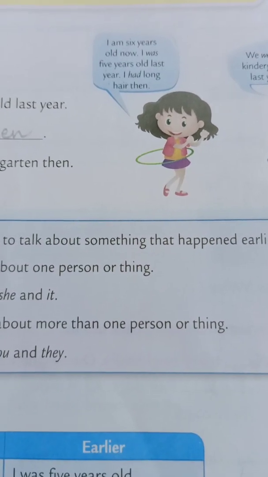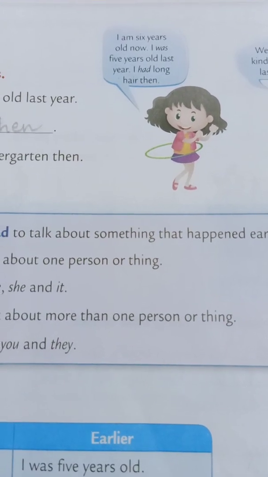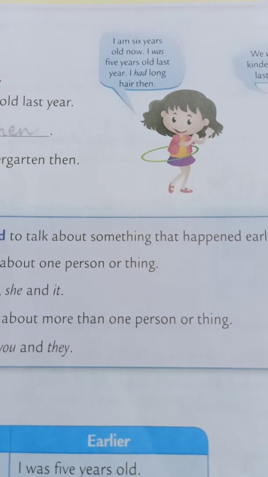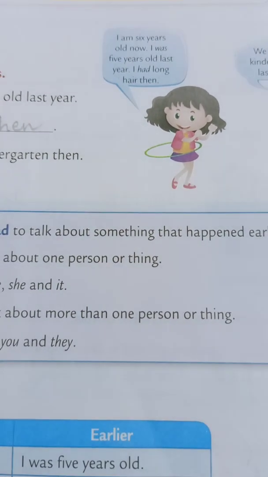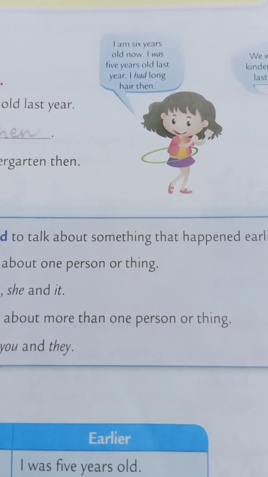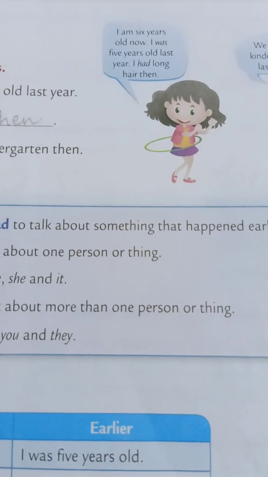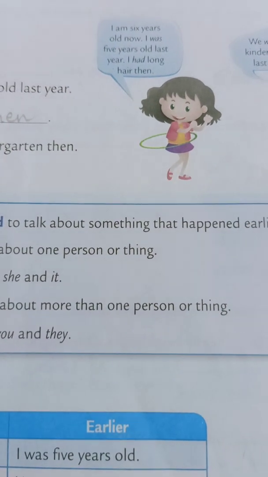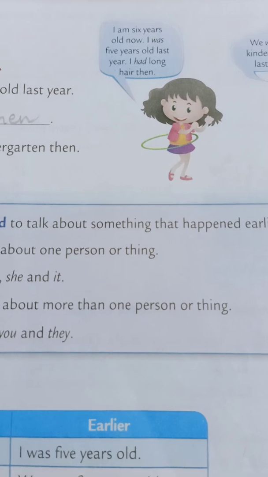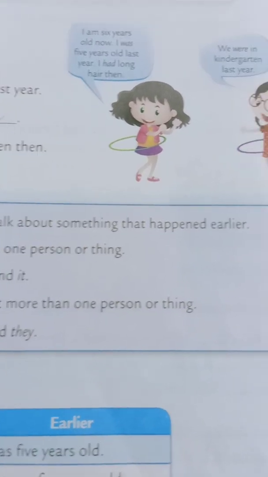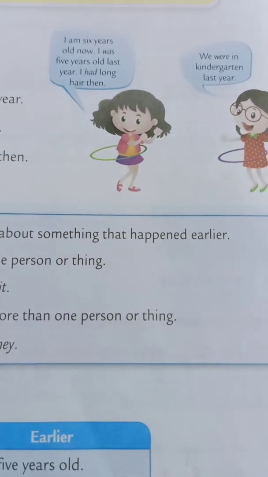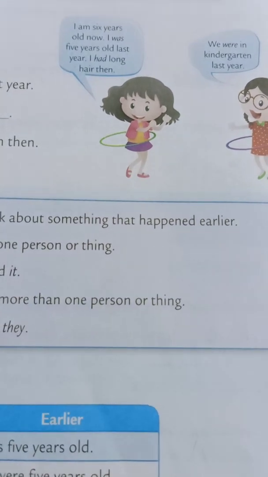The girl who is saying something: I am 6 years old now. I was 5 years old last year. I had long hair then. We were in kindergarten last year.